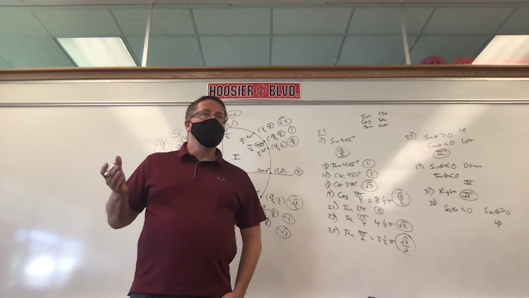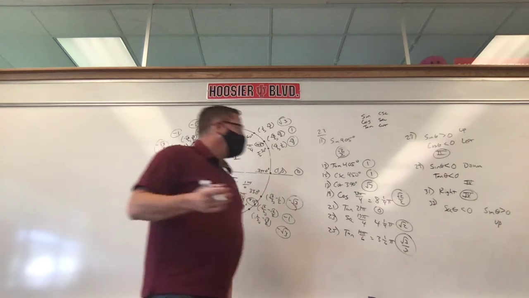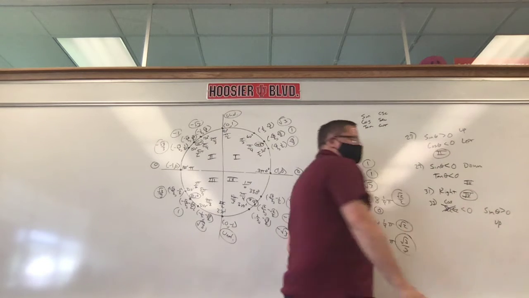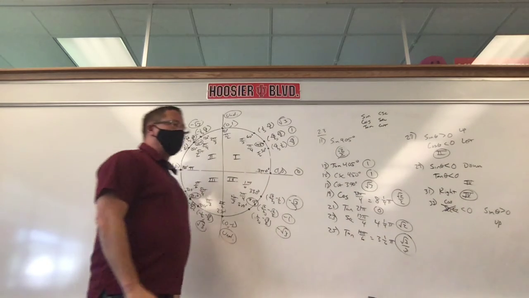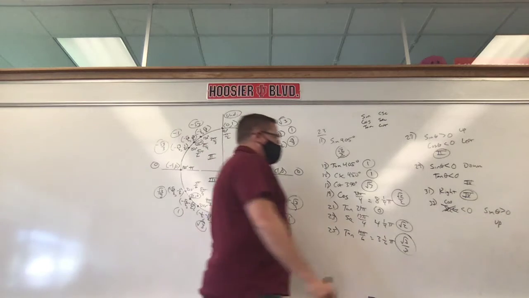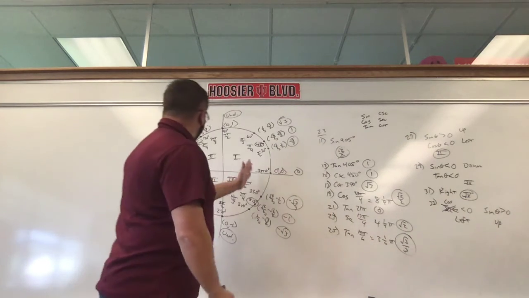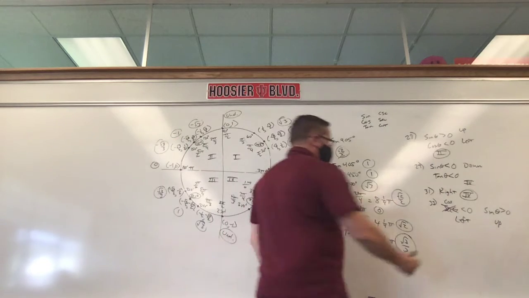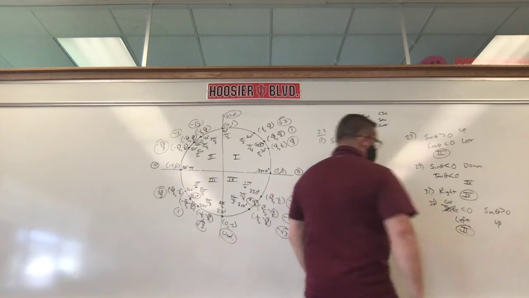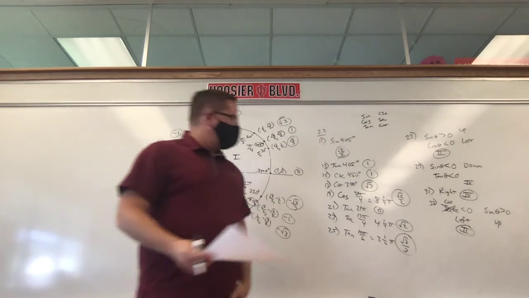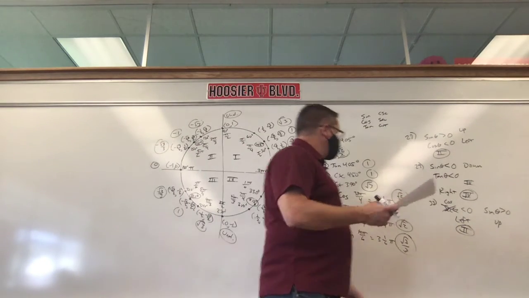You can't flip 0. It's undefined. So instead of saying secant's less than 0, I want to say cosine's less than 0. It's just easier to understand. If cosine's less than 0, what direction is that? Left. So left and up. It's in quadrant 2.